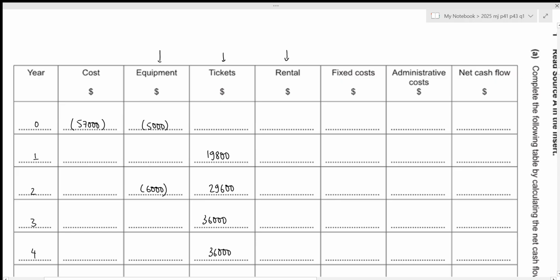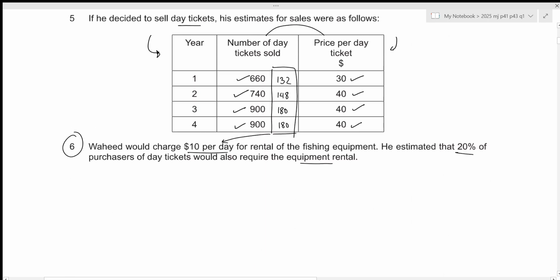Then we have rental. So rental will just be for this information. We will be charging 10 per day for rental of the fishing equipment. So this will also be part of our inflow, so we need to include this as a positive figure. And we've already calculated the number of day tickets sold that would also require rental of the fishing equipment. So in this case, we need to multiply all these values by 10. So for year 1, that will be 1,320. For year 2, that will be 1,480. And for year 3 and 4, that will be 1,800. Let's write it down.